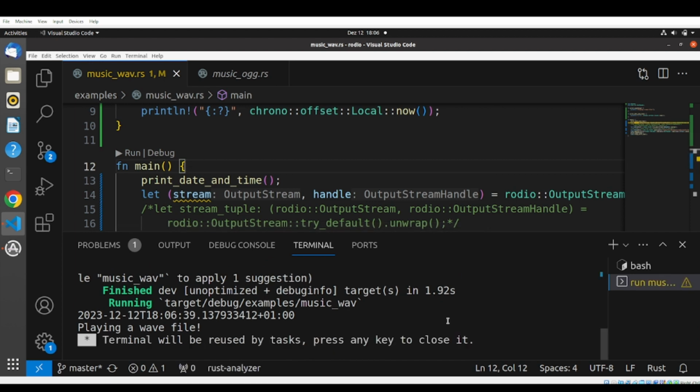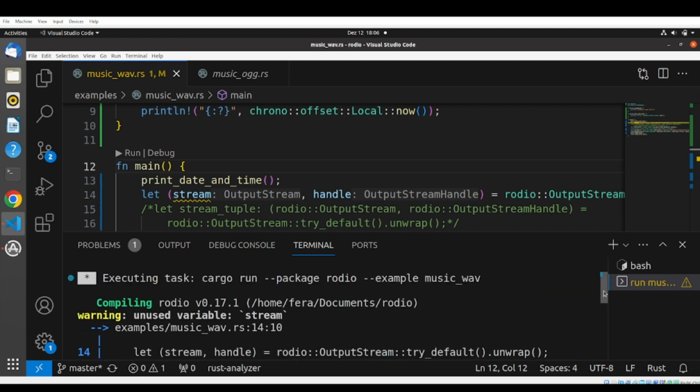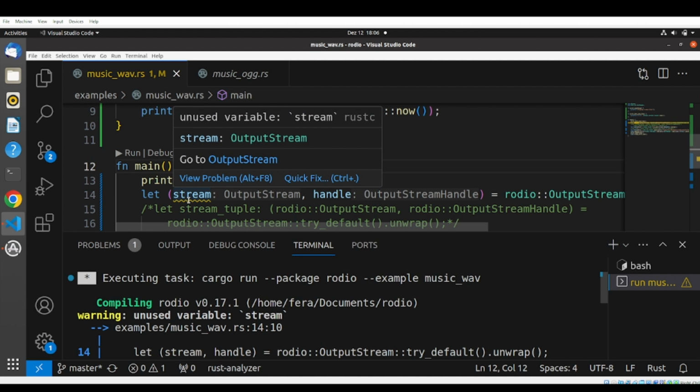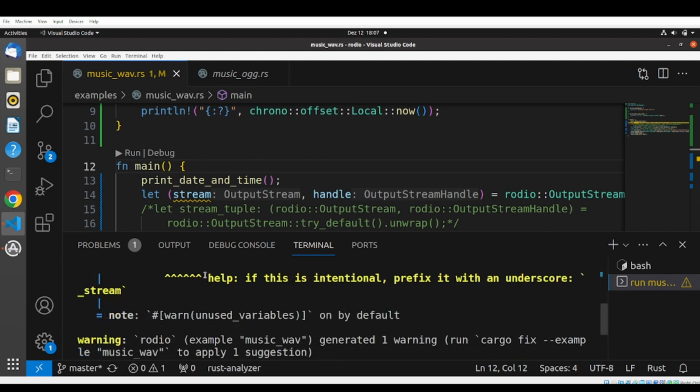Well, it compiled, it ran, but we see a lot of warnings here that we didn't see before, and now even VS Code is showing us that there is something going on. And the warning we get is the warning of an unused variable called string. They give us a help: if this is intentional, prefix it with an underscore and make it _string. And note there is a warning, unused variables, on by default.